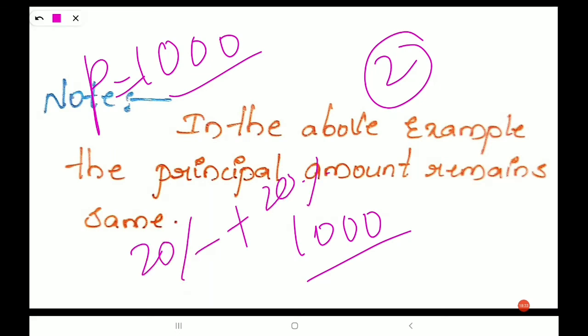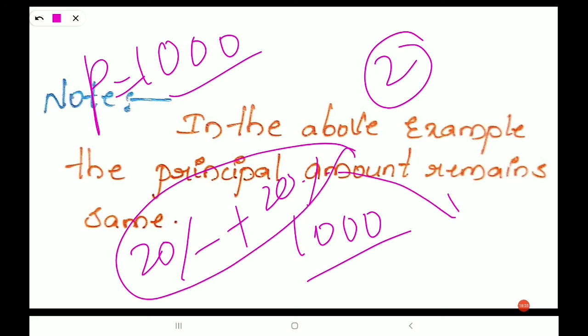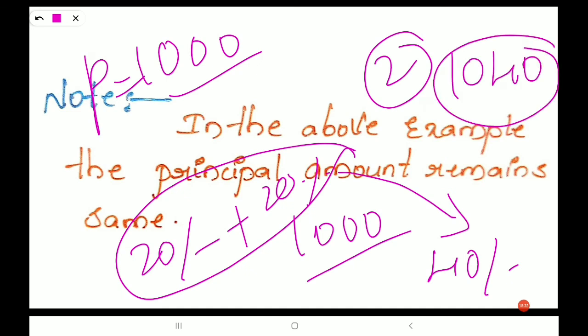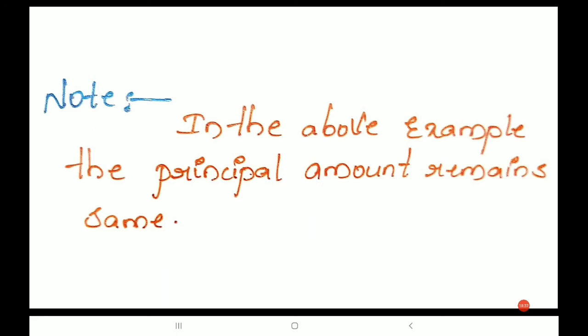For total 2 years Sita has to pay Geeta 40 rupees. What is the total amount? That is 1040. So what we can say simply, in the above example the principal amount remains same, nothing but principal amount does not change while calculating the simple interest.